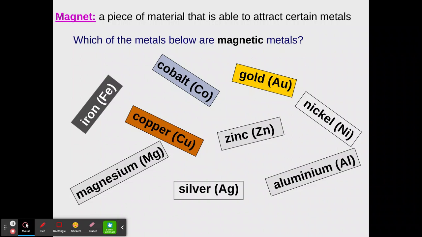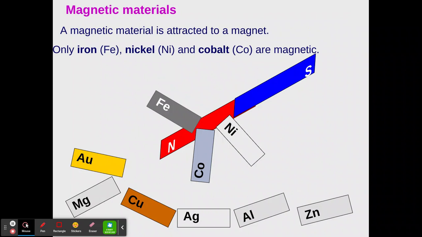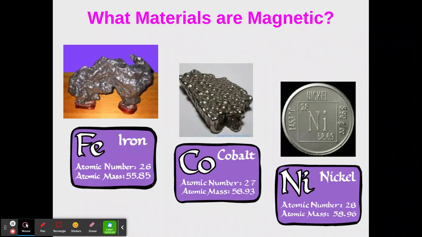So not all metals are magnetic. Which of the metals below are magnetic metals? See if you can identify which ones are magnetic. And this was in the Bill Nye previously. All right, so only iron, nickel, and cobalt are magnetic. The rest of the metals that we see here are not. And here's what they look like. So we have iron, cobalt, and nickel.